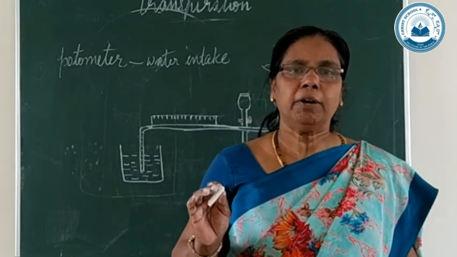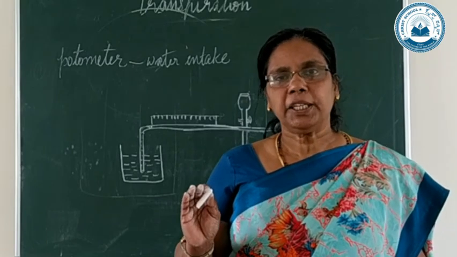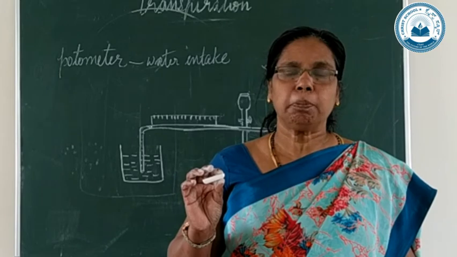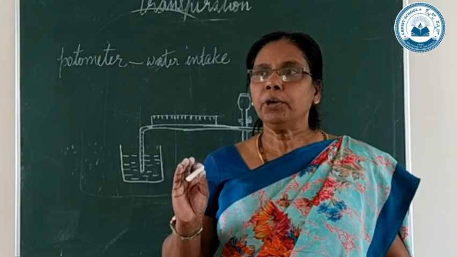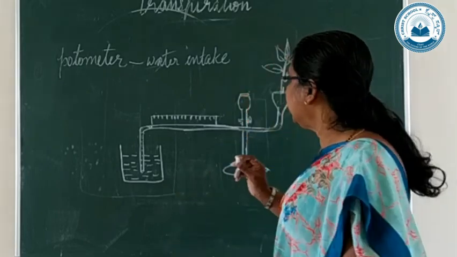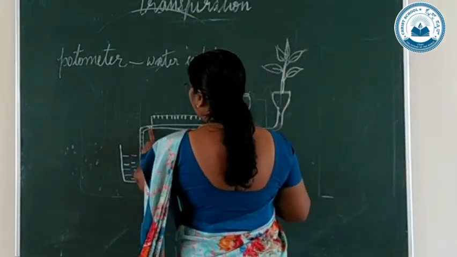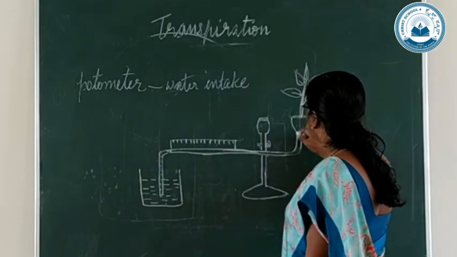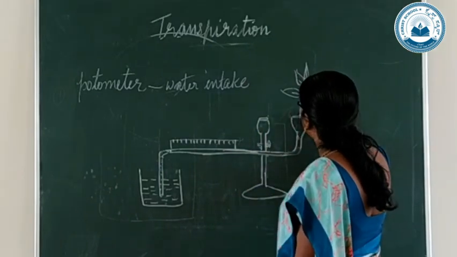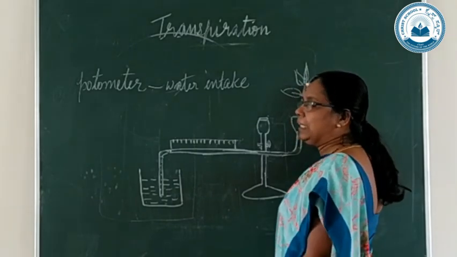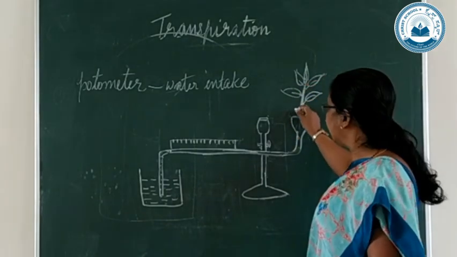So quite normally, what will happen? Transpiration, as you know, takes place from the leaves. How can you understand that transpiration takes place? Through this air bubble. As the plant transpires, due to suction force, water will be taken up, it goes through the xylem vessels, it reaches the leaves and then transpiration takes place.